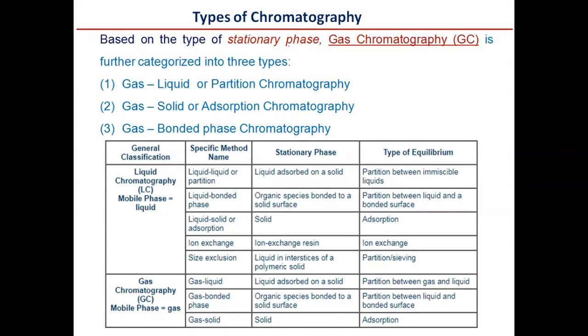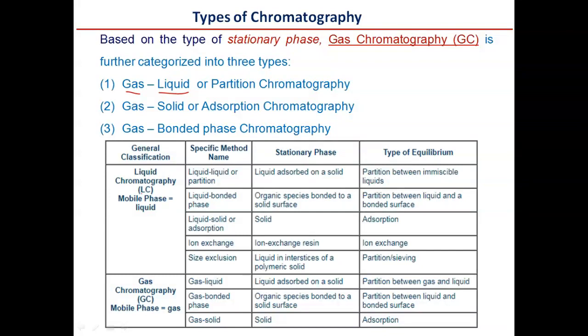Based on the type of the stationary phase, gas chromatography, abbreviated as GC, is further categorized into three types: gas-liquid chromatography or partition chromatography, where gas is the mobile phase and liquid is the stationary phase; gas-solid or adsorption chromatography; and similarly gas bonded phase chromatography. All this classification is summarized in this table.